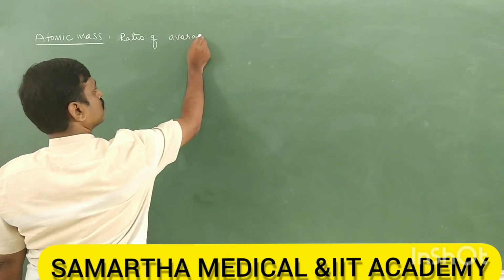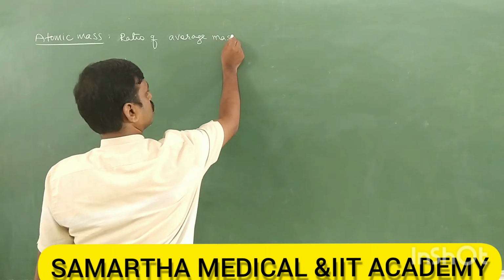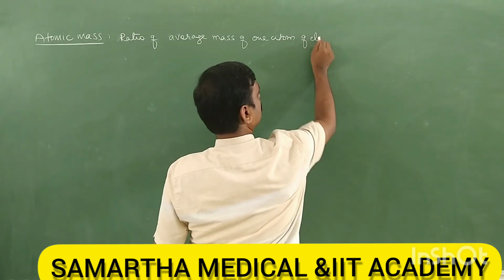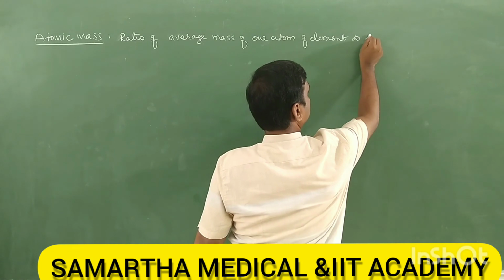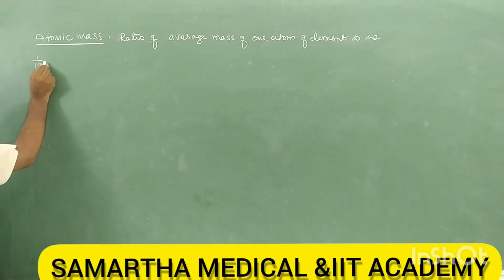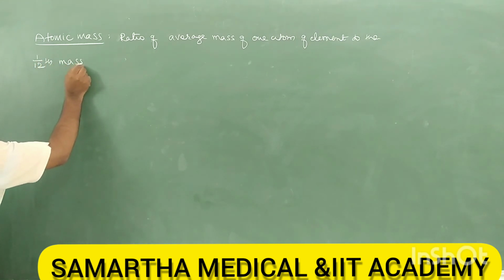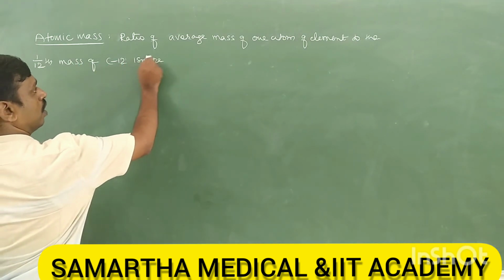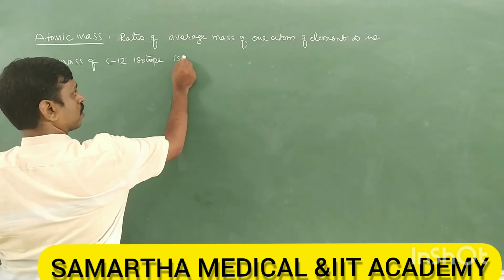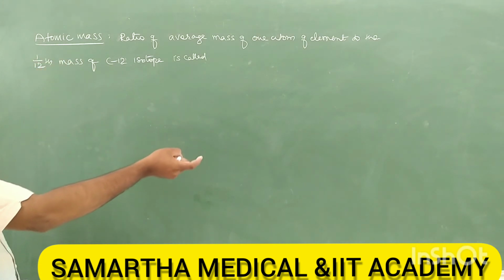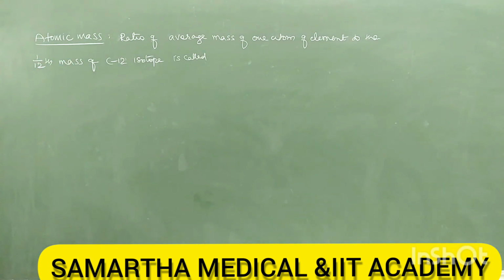So therefore atomic mass is nothing but the ratio of the average mass of one atom of the element to the 1/12th mass of the C12 isotope.